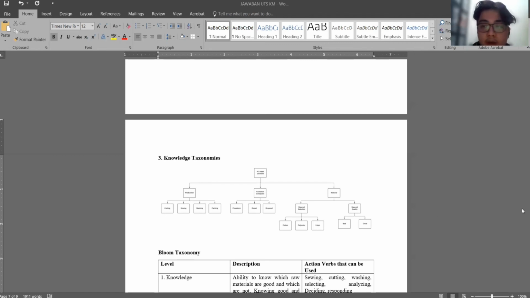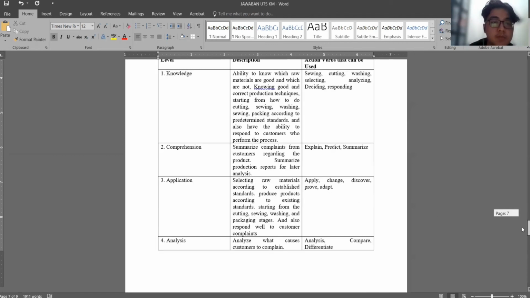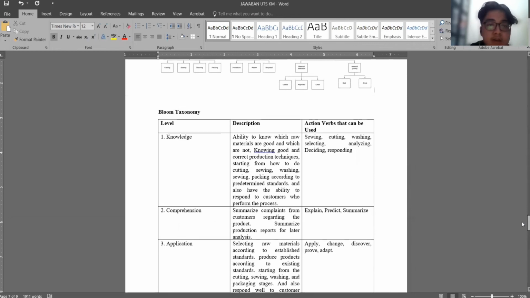I also made a Bloom taxonomy, starting with knowledge. In knowledge, there is the ability to know which raw materials are good and which are not, knowing the good and correct production techniques, starting from how to do cutting, sewing, washing, and packing according to standard, and also the ability to respond to customers. These are the action verbs that can be used, like sewing, cutting, and others.